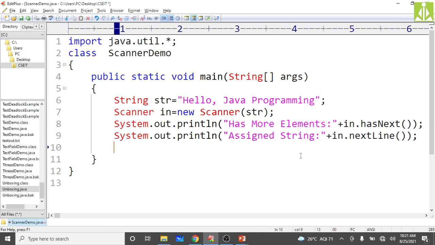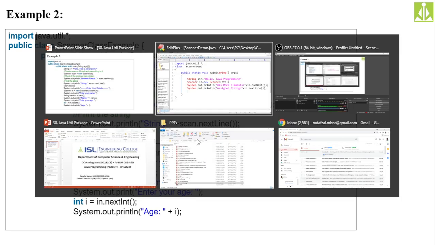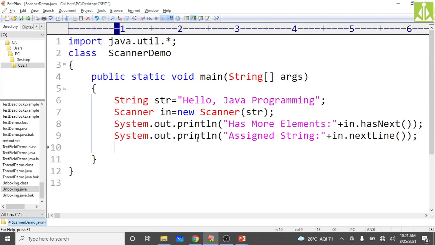Next, now what we do, we modify our program and we create another string, another stream, another scanner stream, and from that scanner we will try to read the input into our program at different locations. Just see.